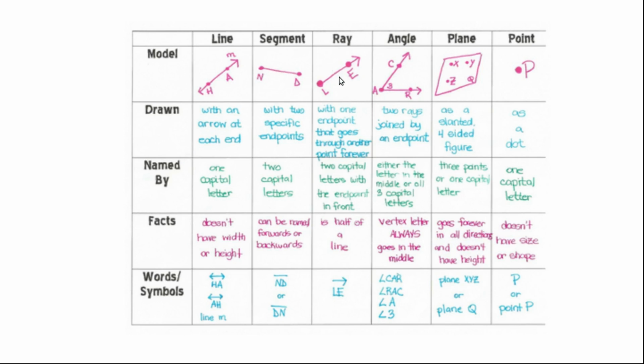And then a ray has one fixed point and one infinitely extended end, so it is represented with one arrow. Again, how is the angle represented? By 2 rays, one fixed point, one arrow, one fixed point, one arrow, right? Similarly, a plane, we'll go through this plane later. And then point, so what is a point?